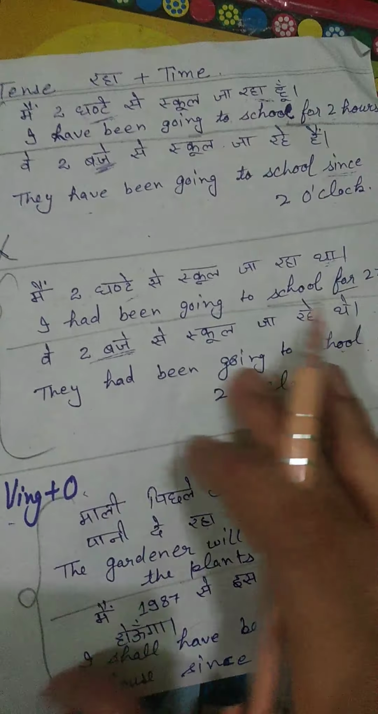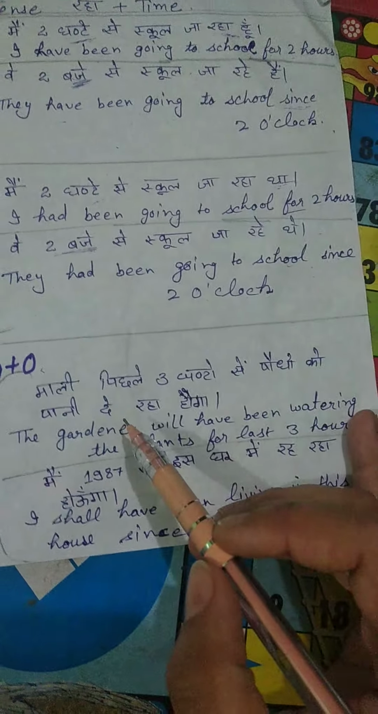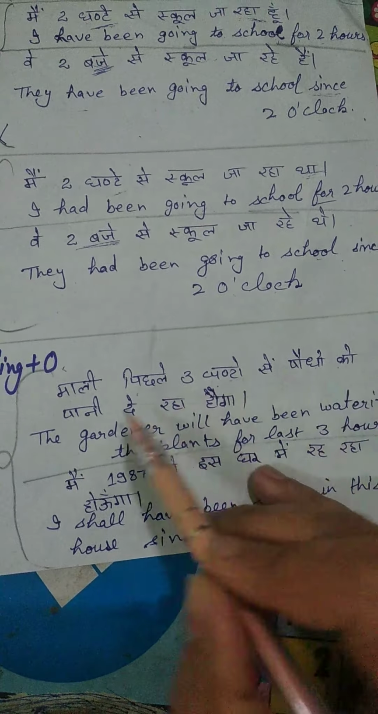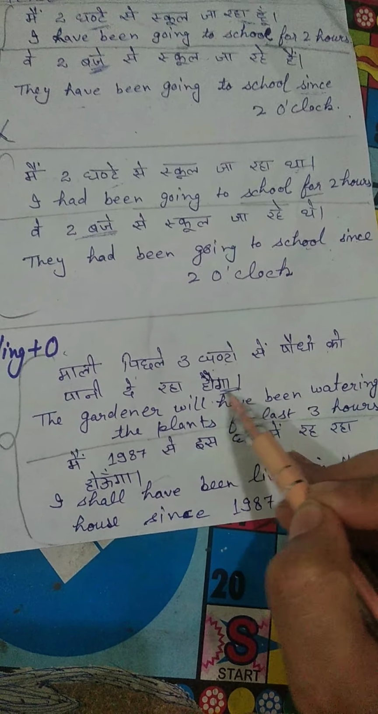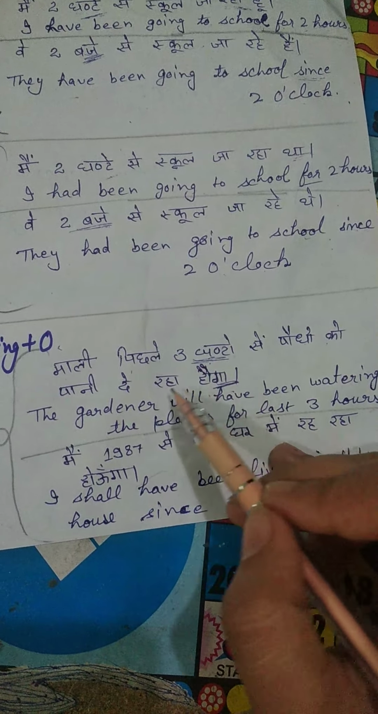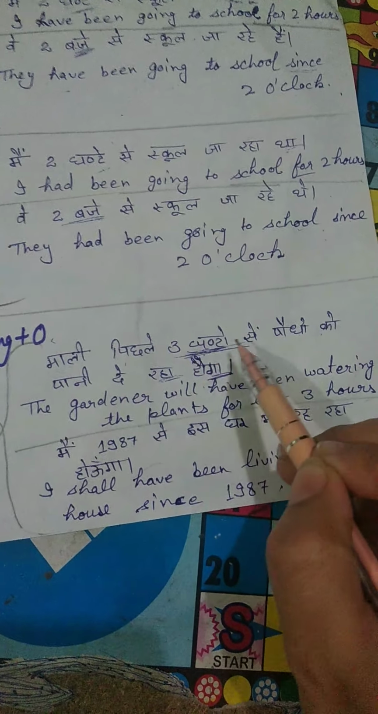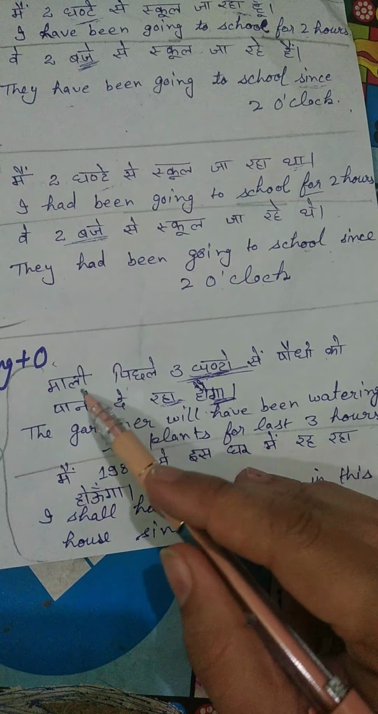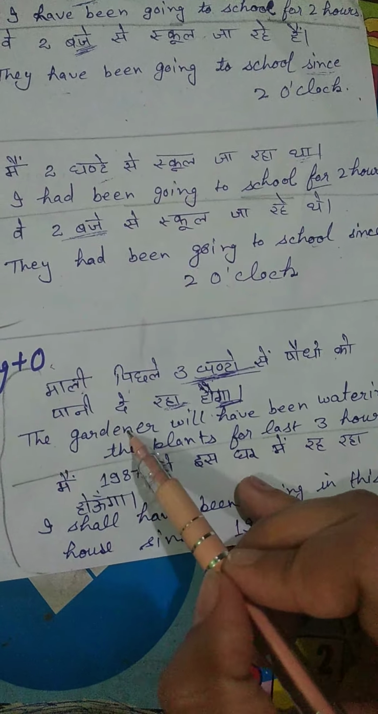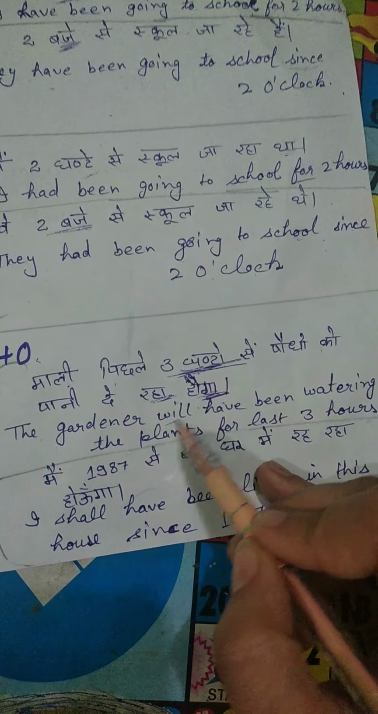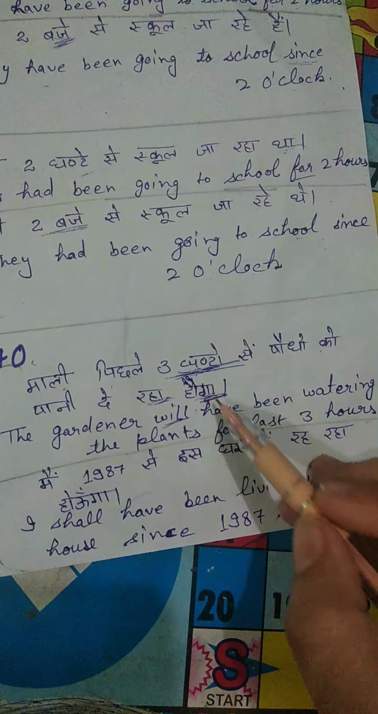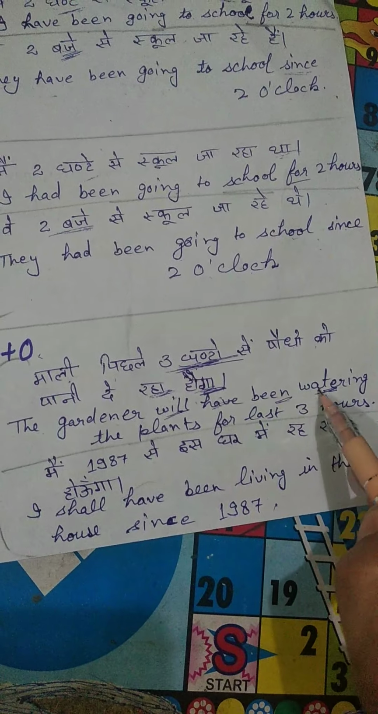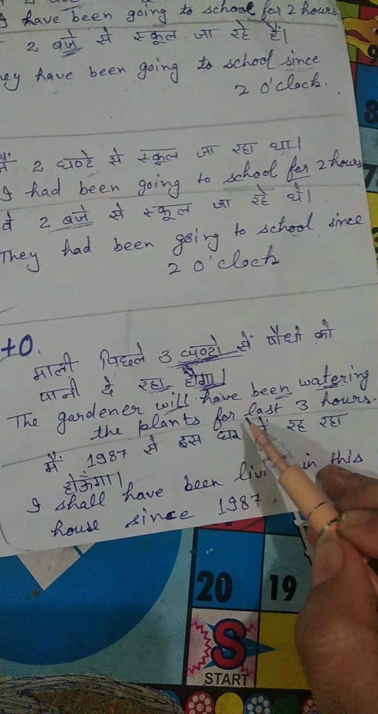Let us see some more examples. So I have taken here another examples. माली पिछले 3 घंटों से पौधों को पानी दे रहा होगा. You can see it's a future perfect continuous tense. It is continuous and it is perfection. So it is future perfect continuous tense. So what is the English of Mali? The gardener. Future, will. The gardener will have been watering. पौधों को पानी देना, it's watering.